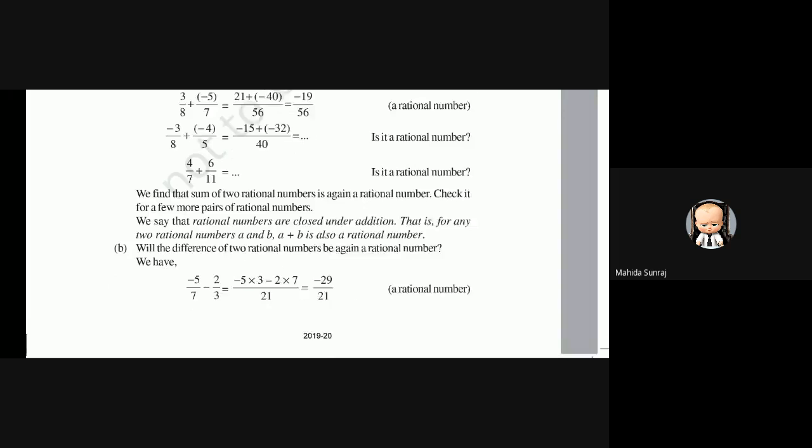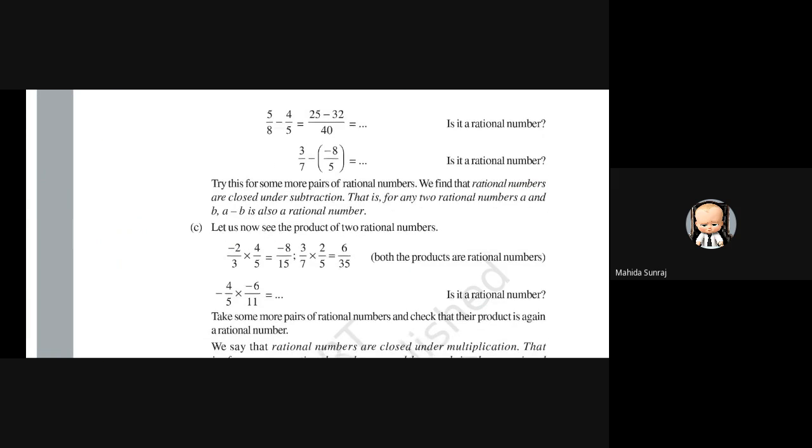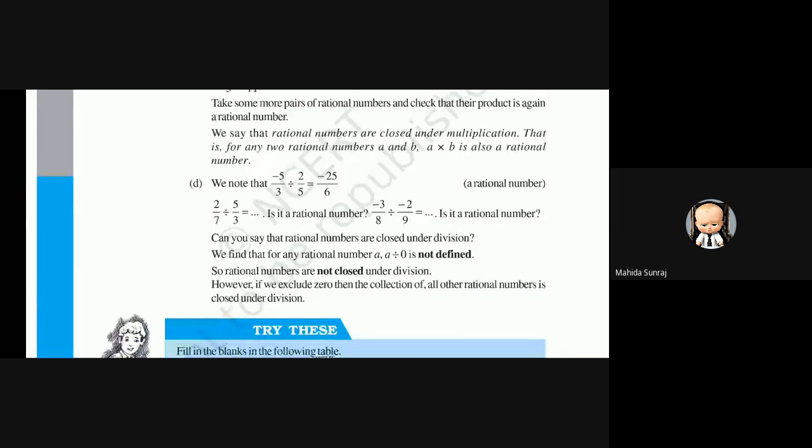And same thing for rational numbers, but in the case of rational numbers, here it is not a table, because you have to give some more examples. In the division case, you can see it is written that we find that for any rational number a, a divided by 0 is not defined. So rational numbers are not closed under division. Okay, so that is about closure properties.